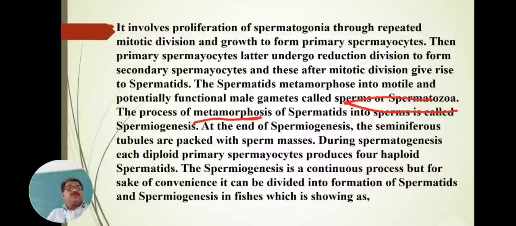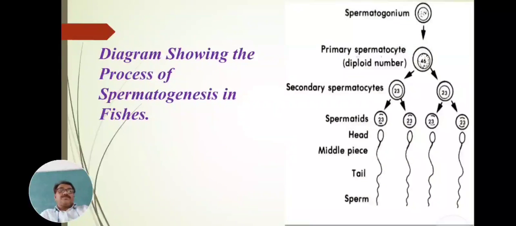Spermiogenesis is a continuous process, but for the sake of convenience, it can be divided into different steps, as formation of spermatids and spermiogenesis in fishes, which is shown in the figure below.